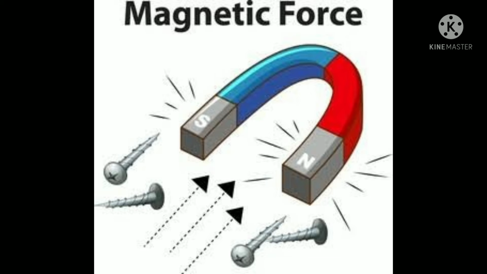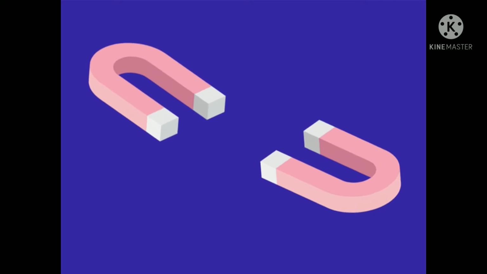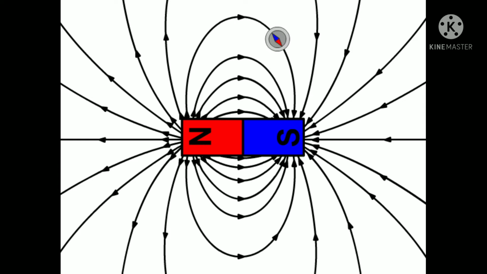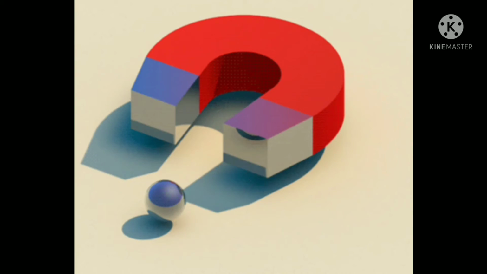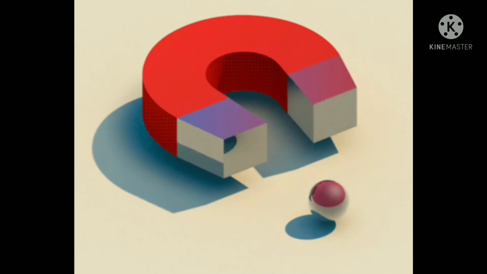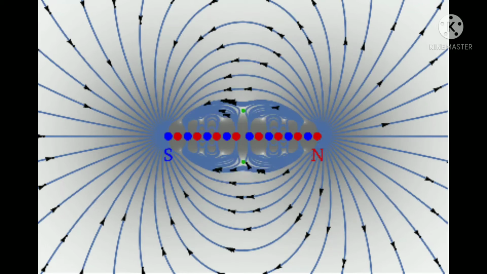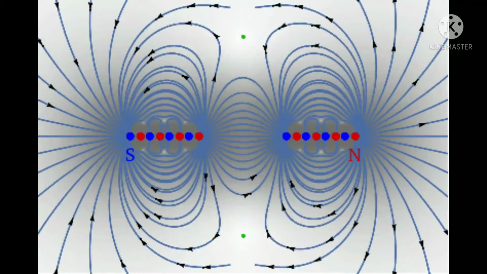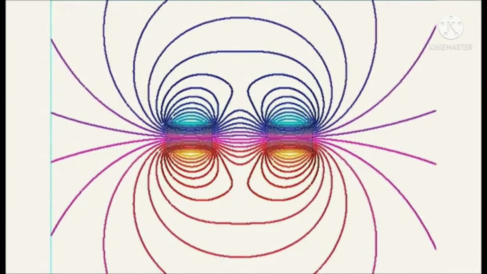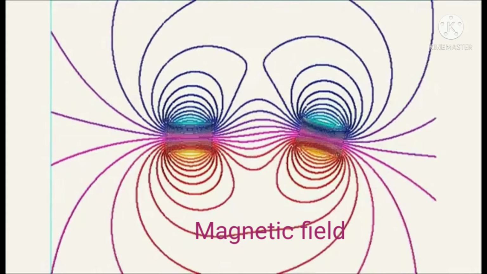First is magnetic force. The force exerted by a magnet on another magnet or any magnetic substance like iron and cobalt within its magnetic field is called a magnetic force. The magnetic force acts from a distance. But a magnet has a certain field of influence within which it can exert the force. This field of influence is called its magnetic field.